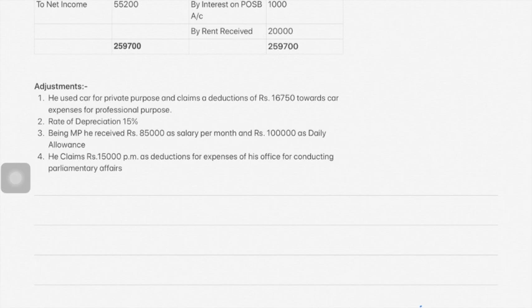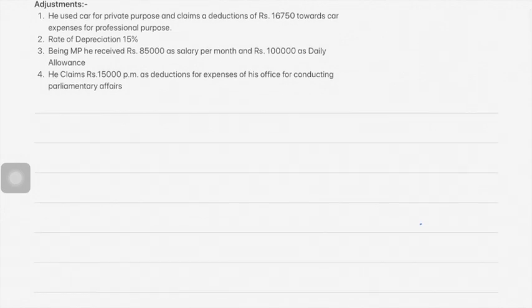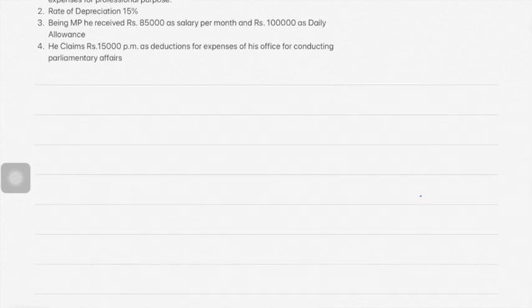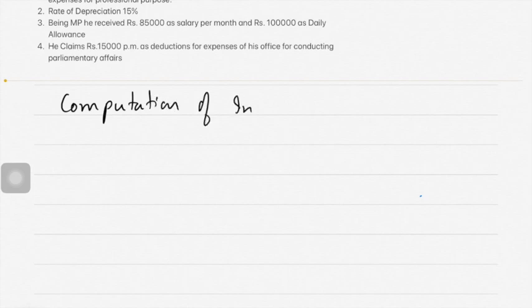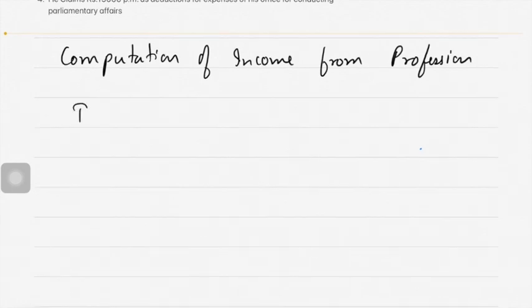Okay, so first is income from profession. Computation of income from profession, write down. Draw 3 columns: particulars, amount.